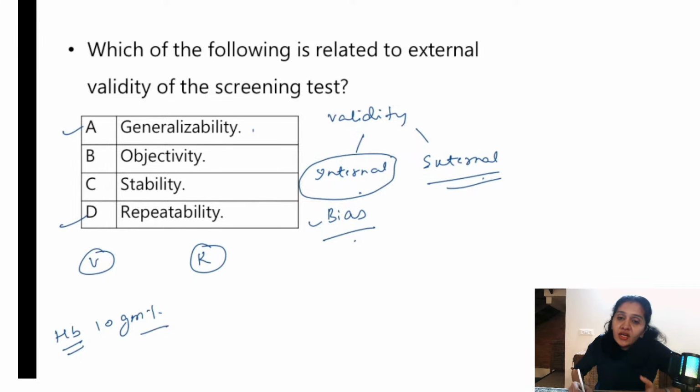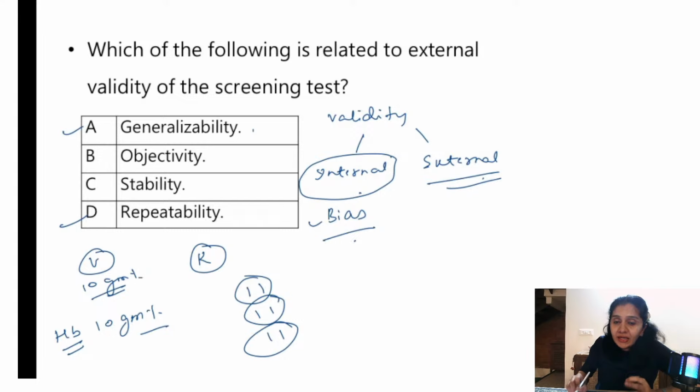It is actually giving the true value. Alright, what is reliability? I am doing the test 2 to 3 times, this newer screening test. Each time I repeat, the value is 11, 11, 11. So this is not closer to the true value, right? This is not 10, but each time it is giving the same value. That means it is repeatable. Repeatable means reliable. Repeatability is also called reliability. So I hope validity and repeatability or reliability is clear to you.